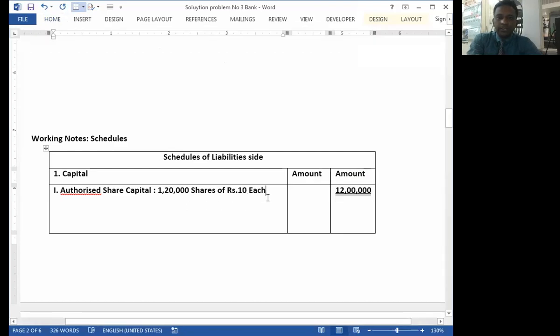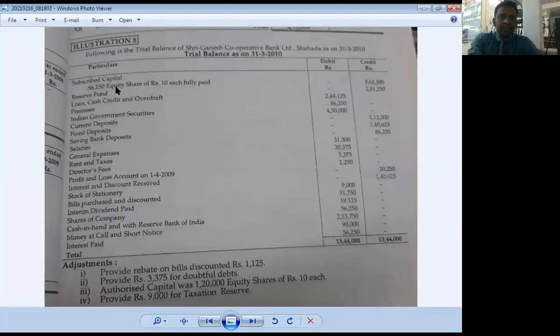Then number 2, issued and subscribed capital, which is given in the trial balance. Subscribed capital is 56,250 equity shares of rupees 10 each, fully paid.